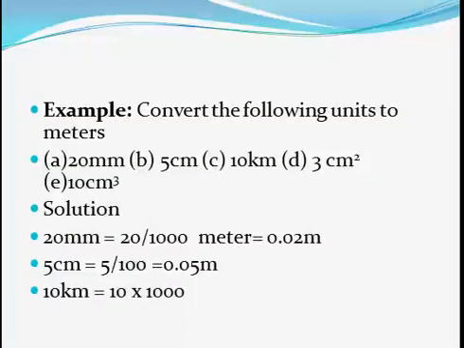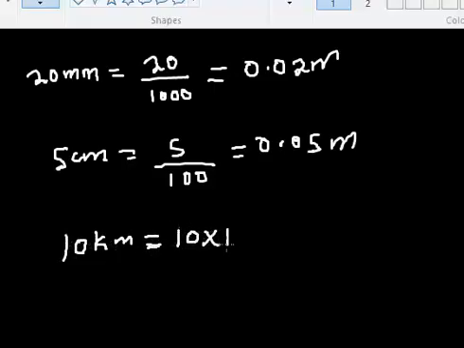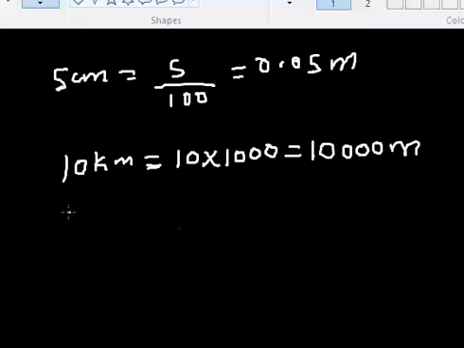Then what do we have next? 10 kilometer. Remember, in multiples you multiply. That will be 10 times 1000, since kilo is 1000. That gives us 10,000 meter.